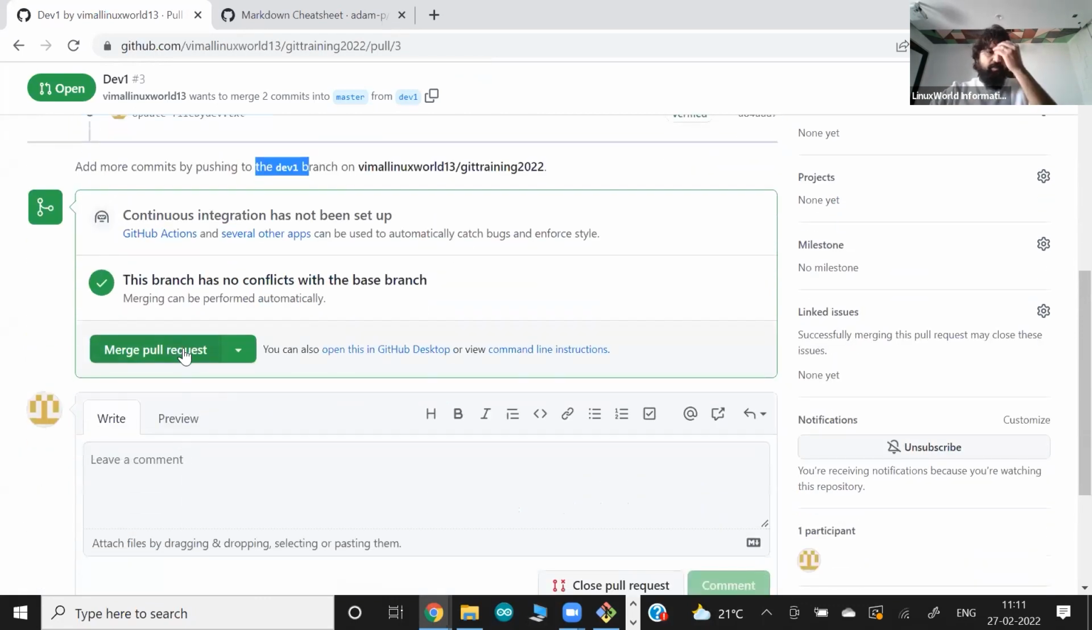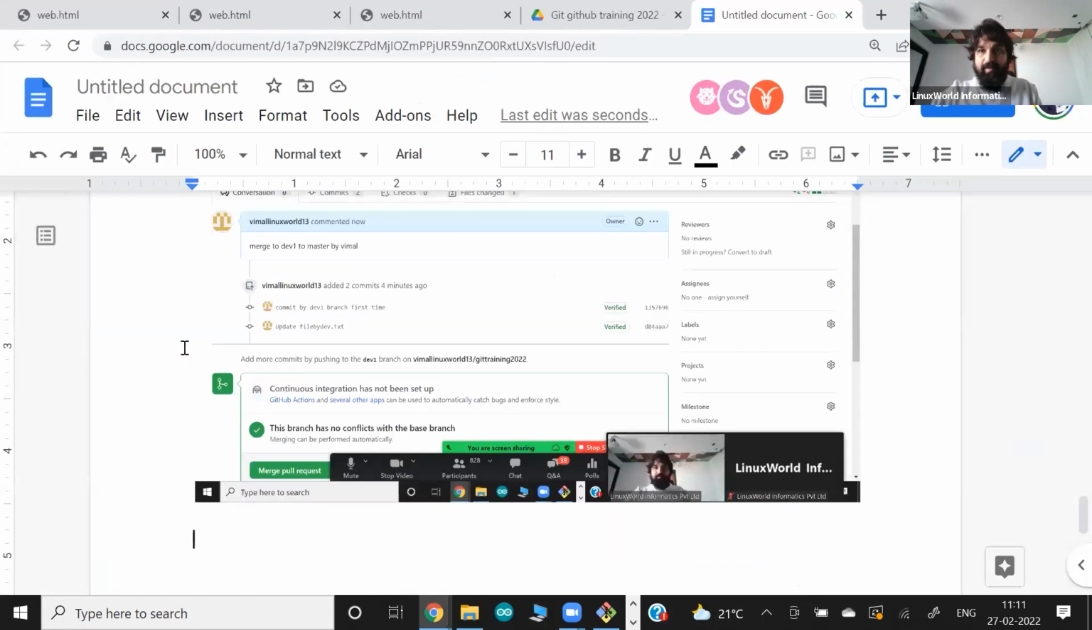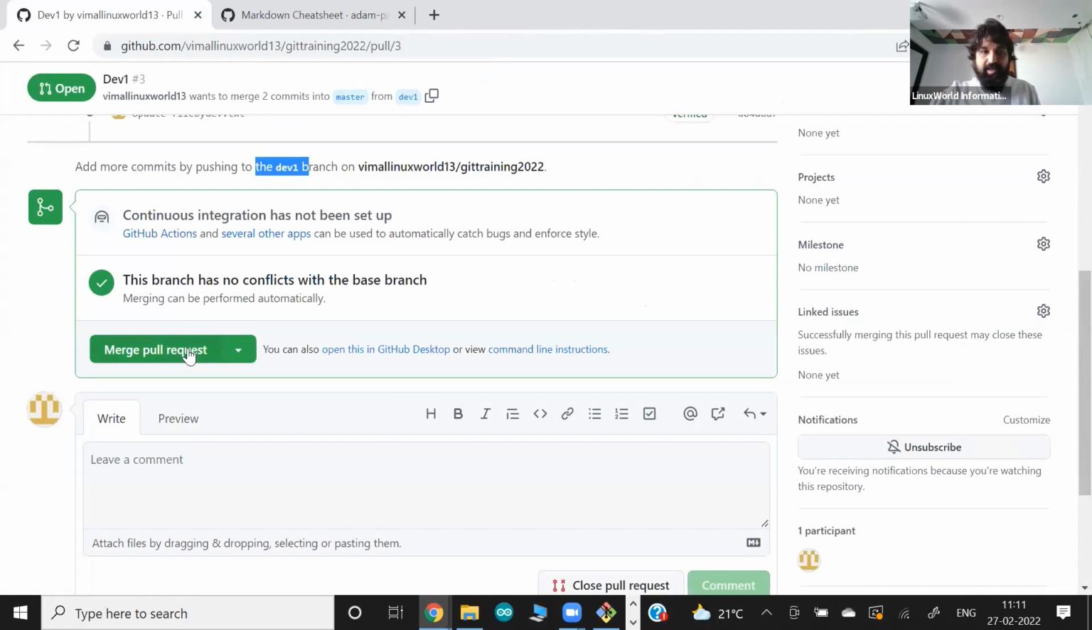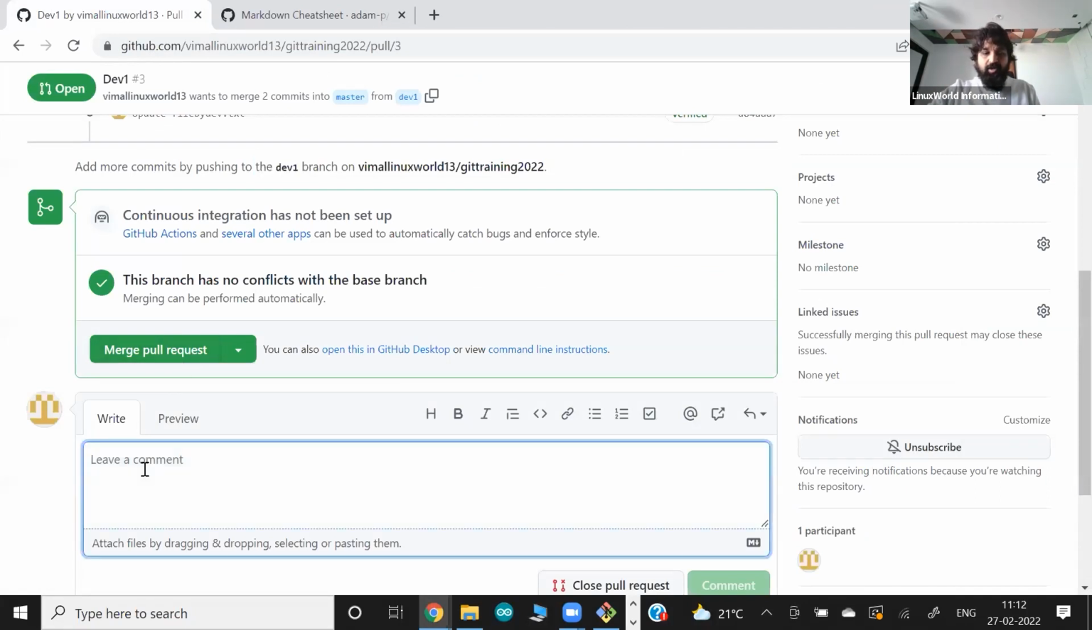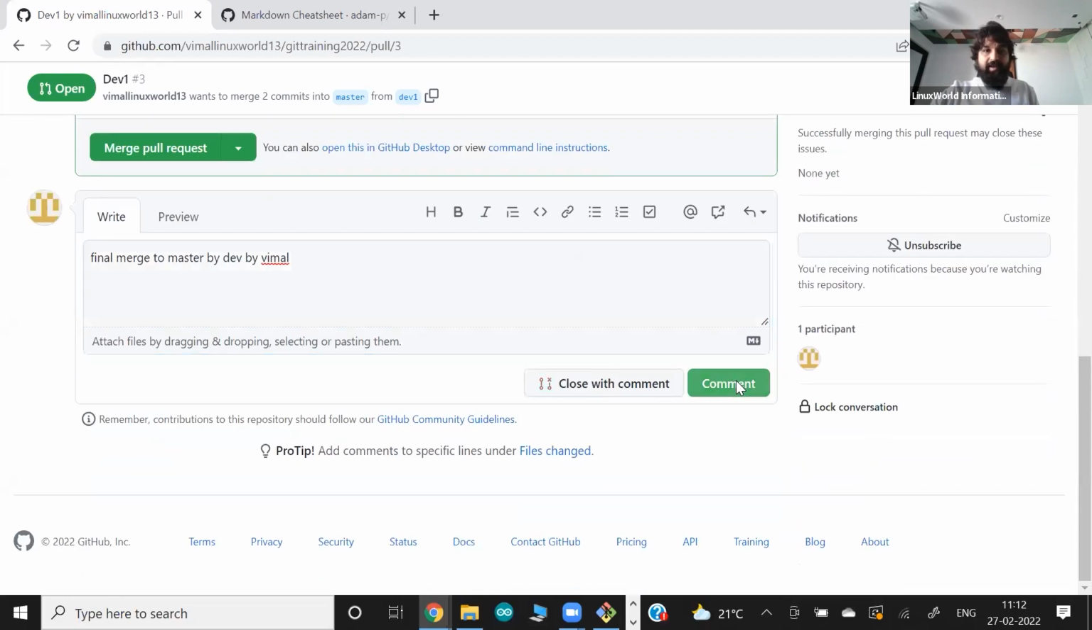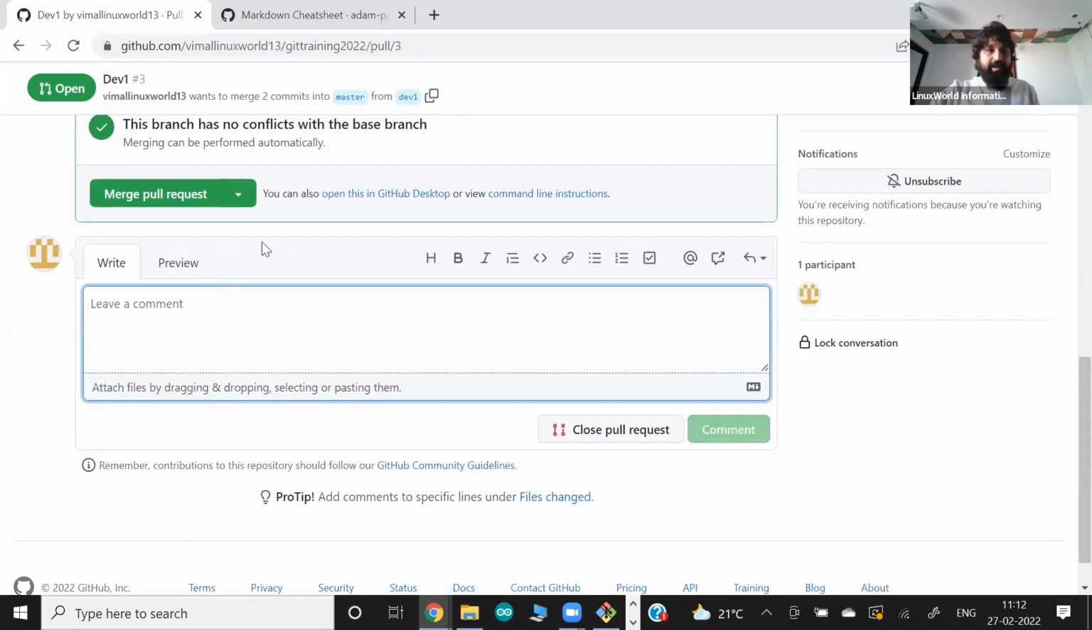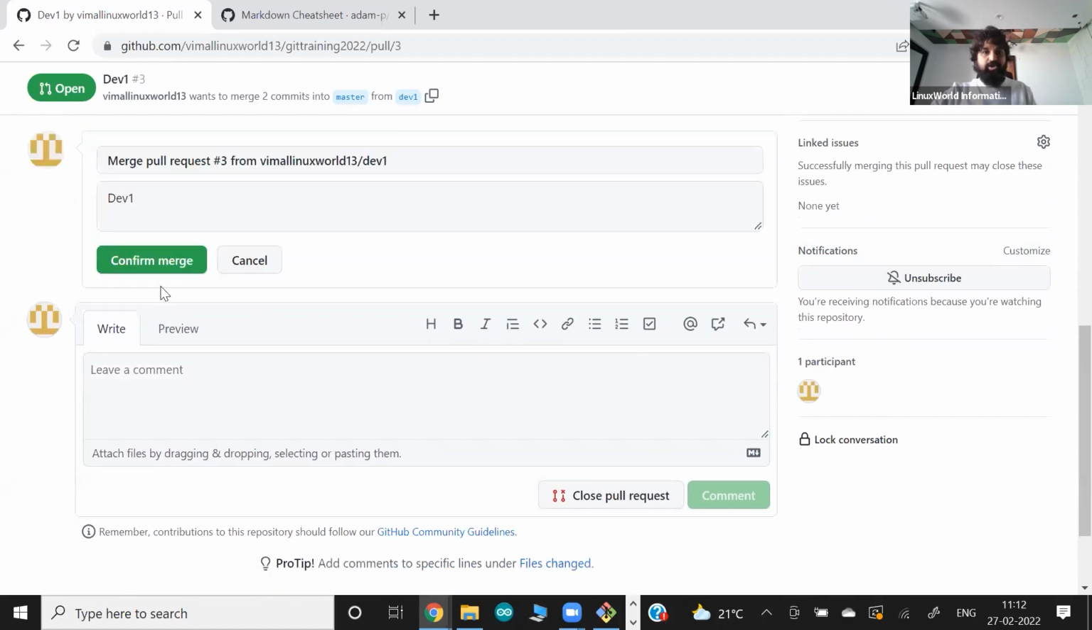It's called merge pull request. I can do it here, that will finally merge dev1 to the master. I click here, and I can write the comments also: final merge to master by me. Something like this. So finally, let me add the comments, and let me merge.